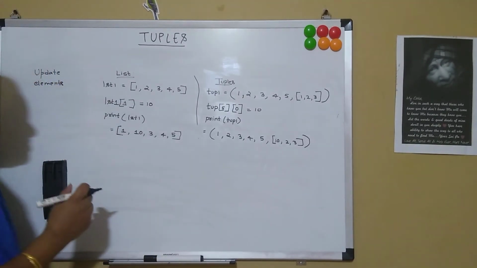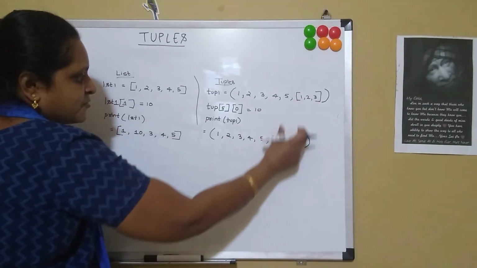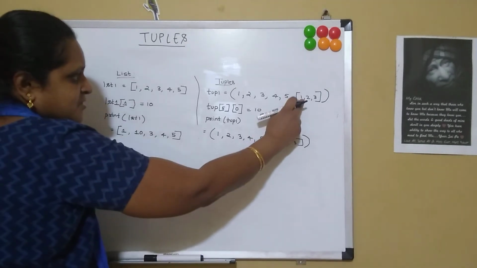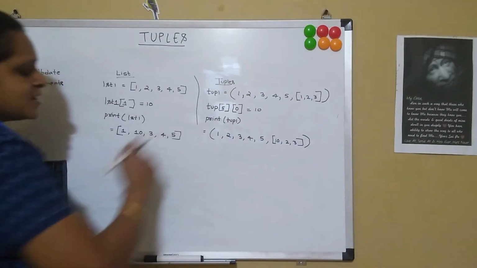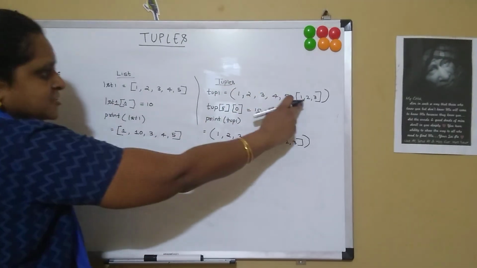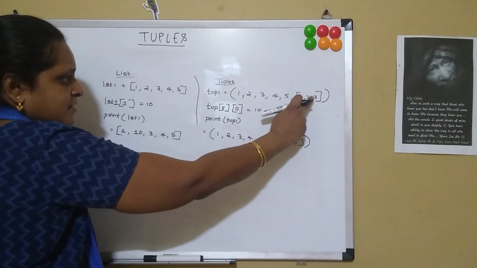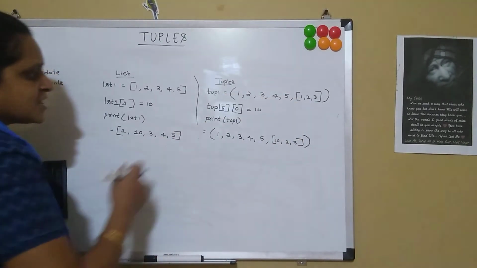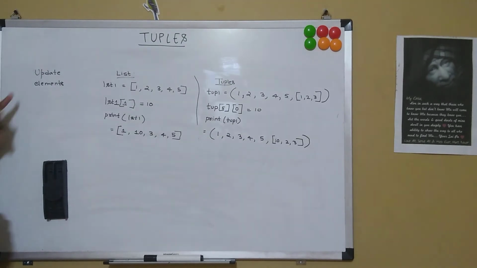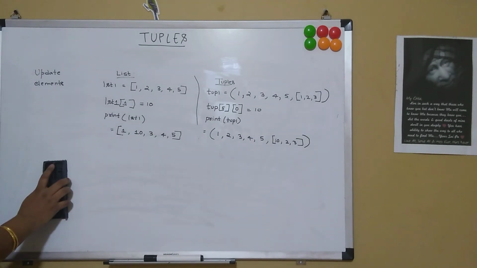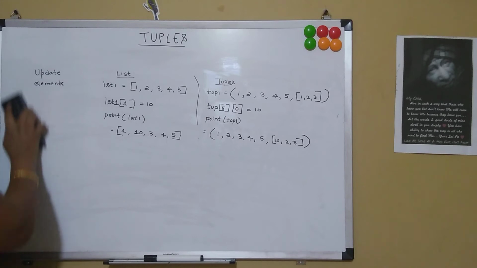So this is the catch over here. We think that we cannot change the items in the list also as it is in the tuple. But no friends, we can change the items within the list even though it is within the tuple. So this is how updation of elements works in tuples.